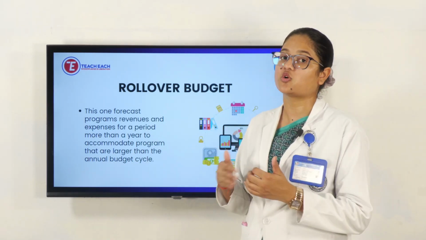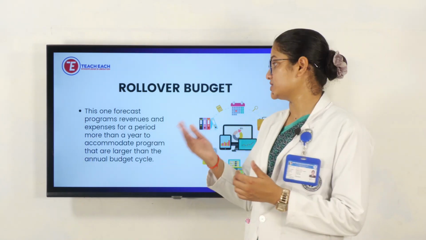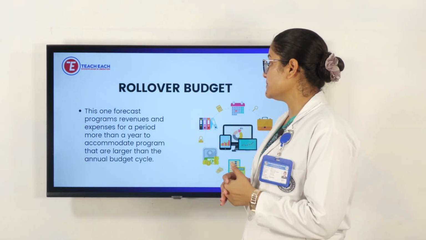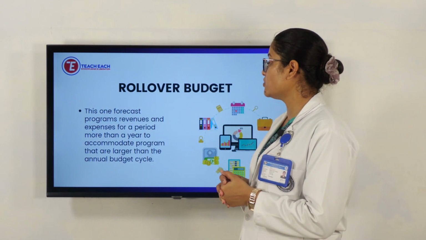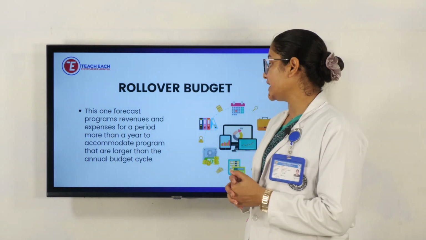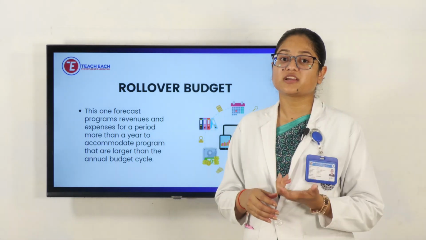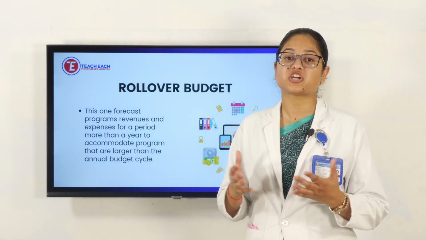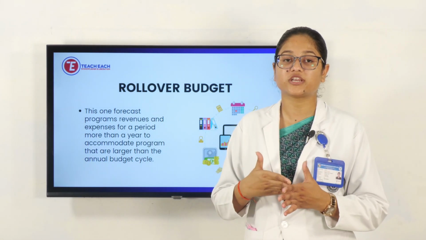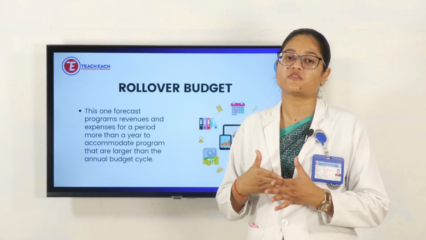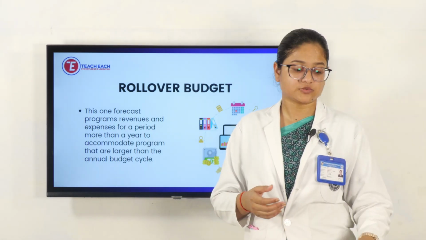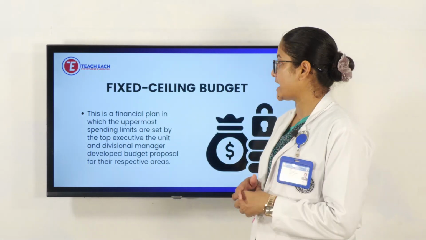That is known as rollover, and it is a continuing process. It forecasts the program's revenue and expenses for a period of more than a year, to accommodate programs that are larger than the annual budget cycle, those that need more than a year or two, large programs needing a large budget and more time.